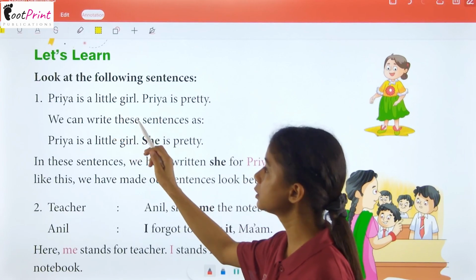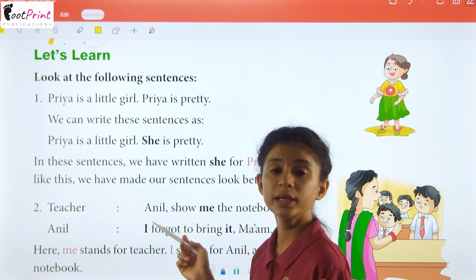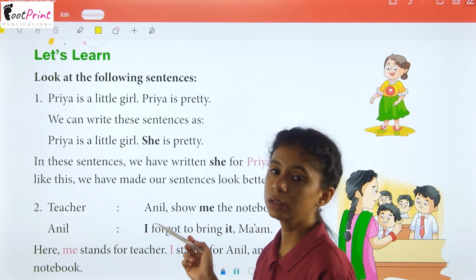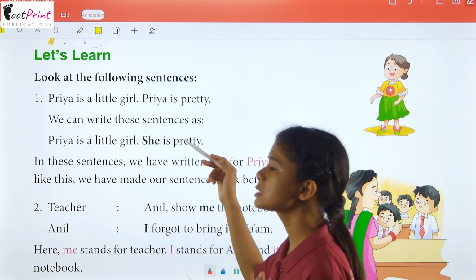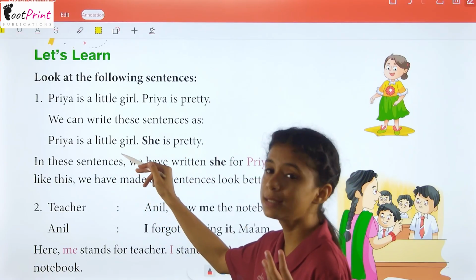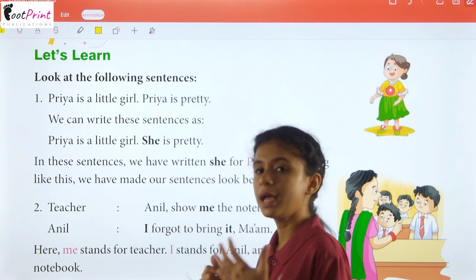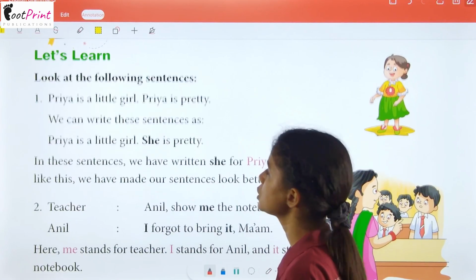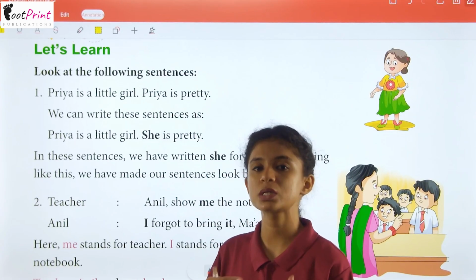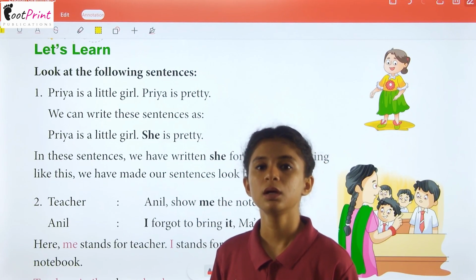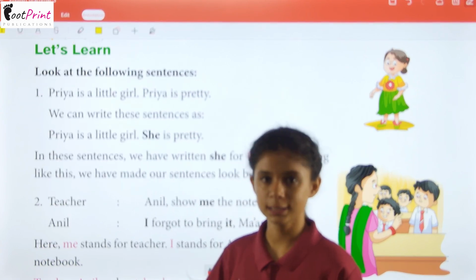Priya is a little girl. Priya is pretty. So we are talking about a girl whose name is Priya. We can write these sentences as: Priya is a little girl. She is pretty. As you know, we cannot keep saying the same word, the name of the person that we are talking about, again and again. For example, we are writing about Priya. So, Priya is a little girl.